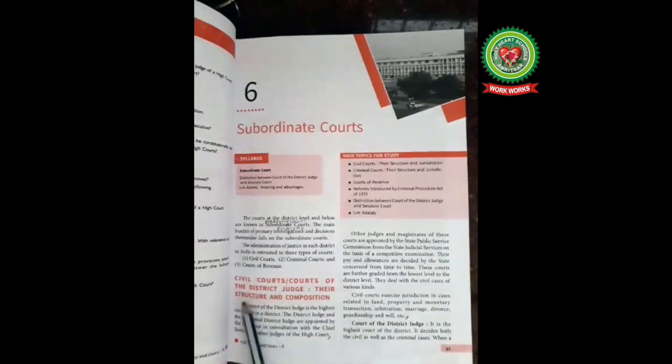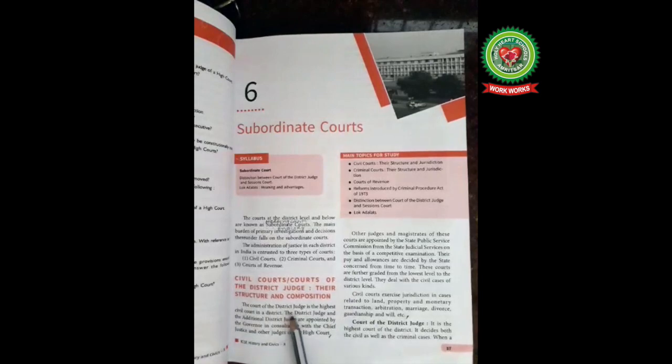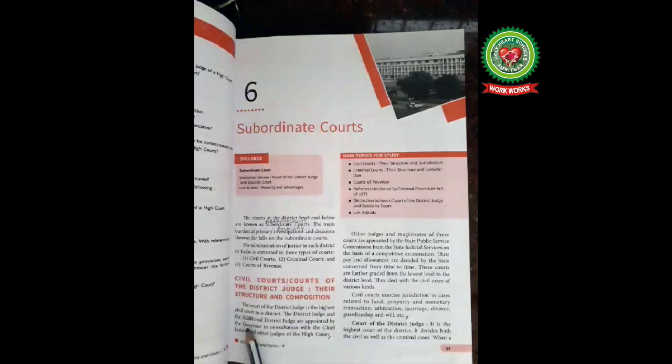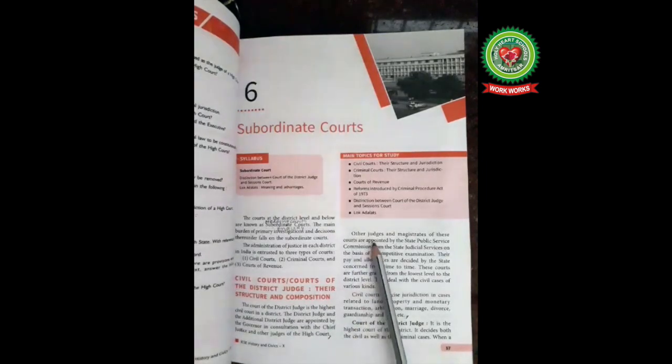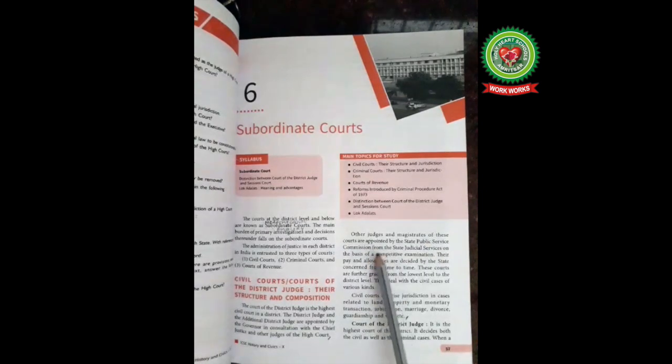Civil courts, court of the district judge, their structure and composition. The court of district judge is the highest civil court in a district. The district judge and the additional district judge are appointed by the governor in consultation with the chief justice and other judges of the High Court, as we have discussed. Other judges and magistrates of these courts are appointed by the State Public Service Commission, which, as we have discussed, is a small unit, from the state judicial service on the basis of the competitive examination.